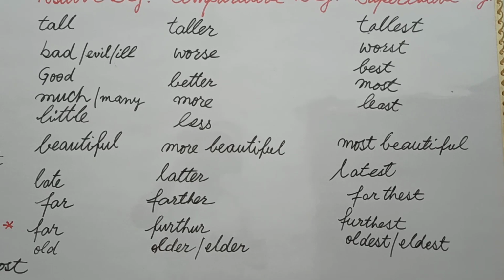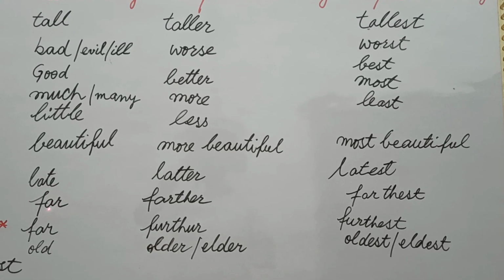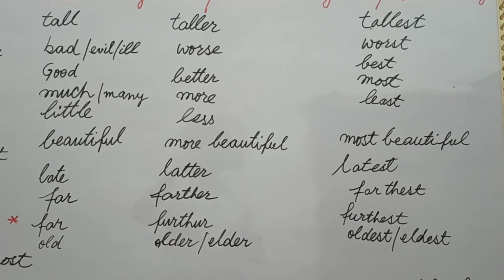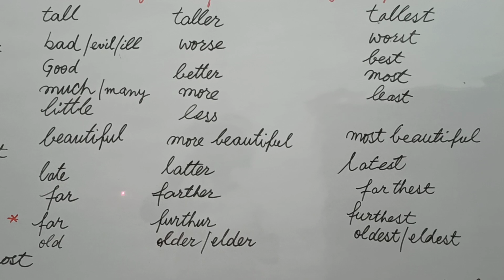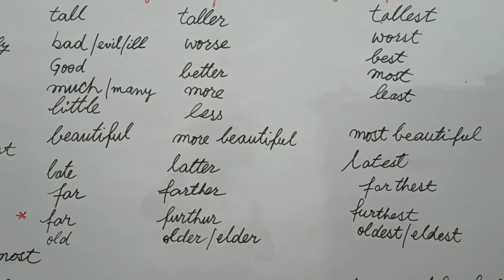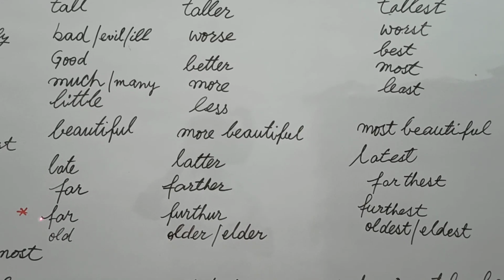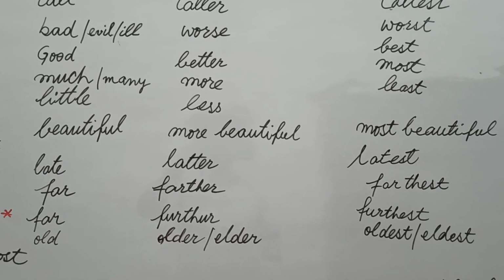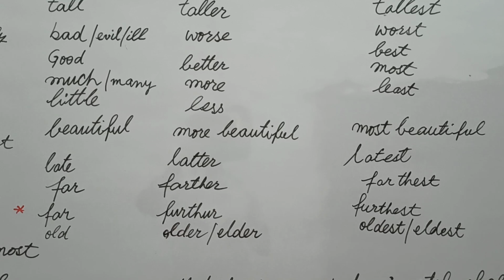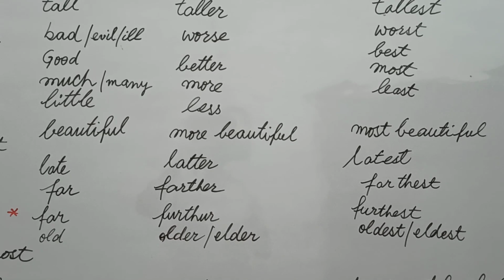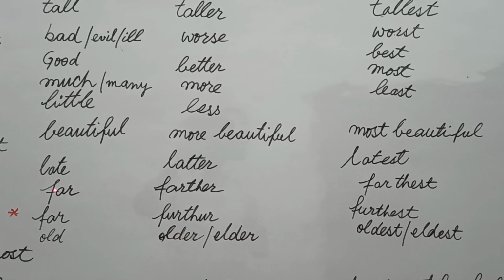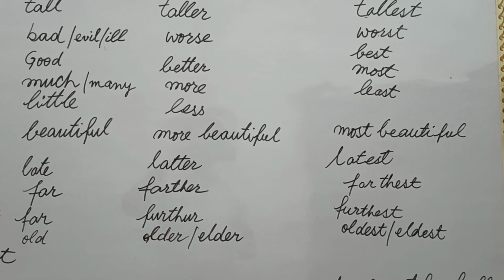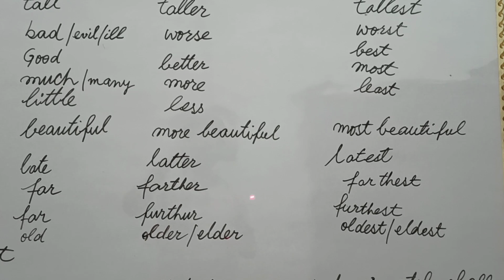And students, far, this far is written here two times. Its degree and its sense are different in these two columns and rows. Students, far, there is a star because there is a condition, because far can be used according to the sentence and the sense. Far can be used as an adjective, as an adverb. Then far, farther, farthest. And far, further, furthest.